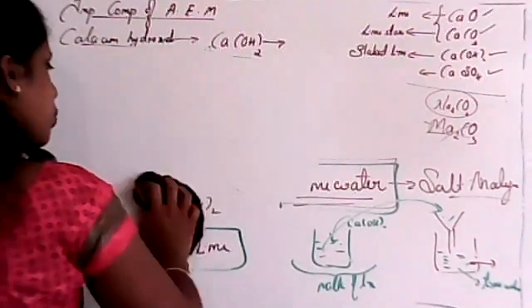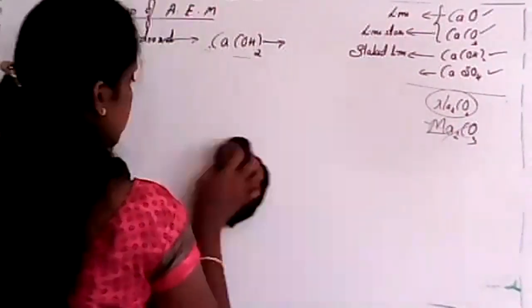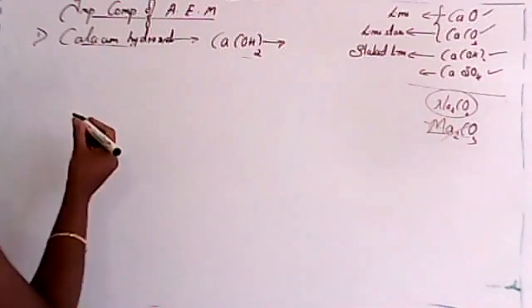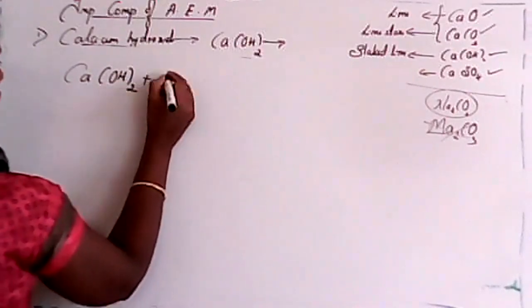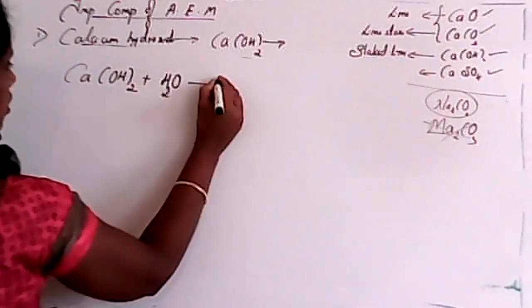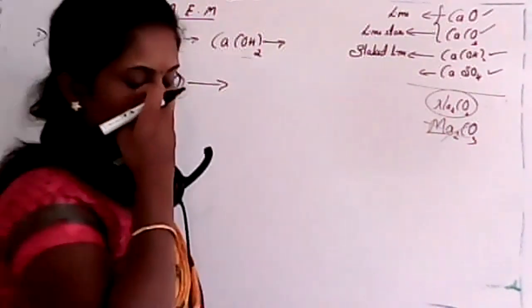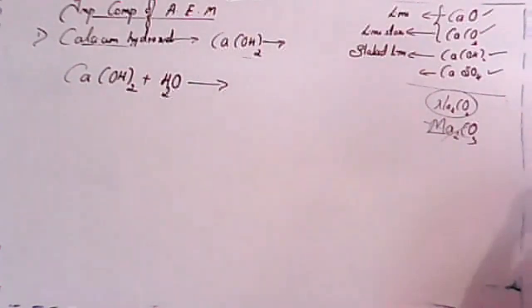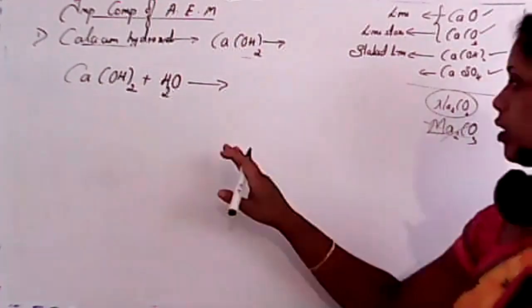So next one, very important one. What happens when slaked lime reacts with water? Calcium hydroxide reacts with water. Sorry, not water.